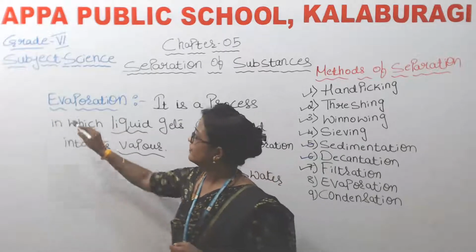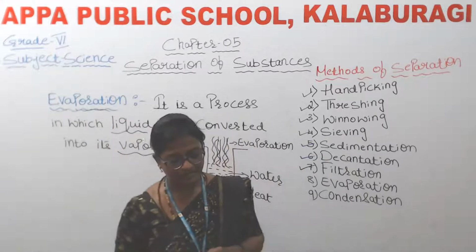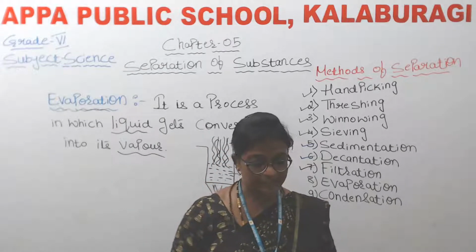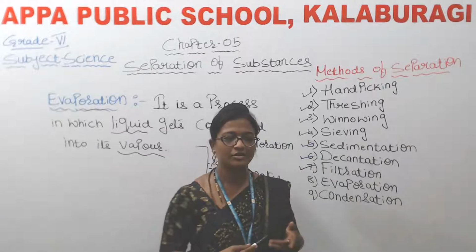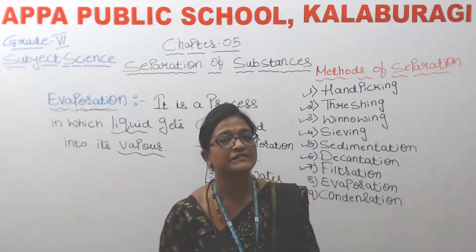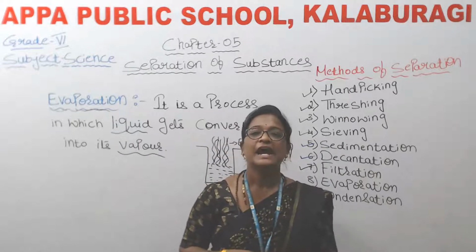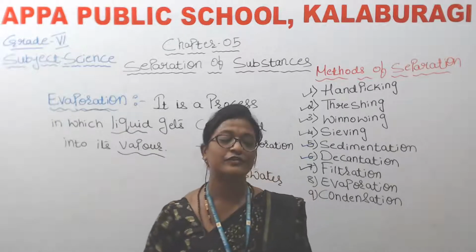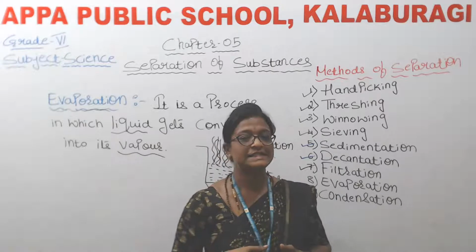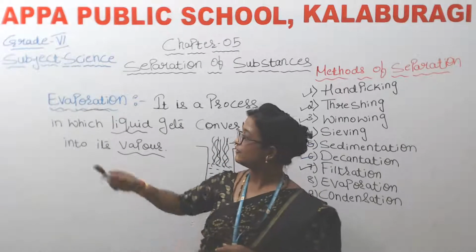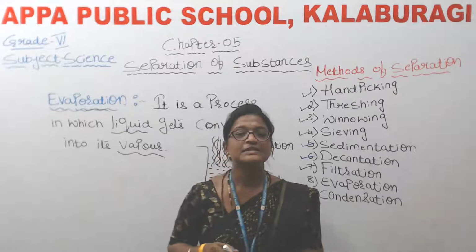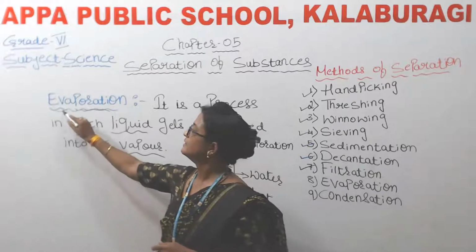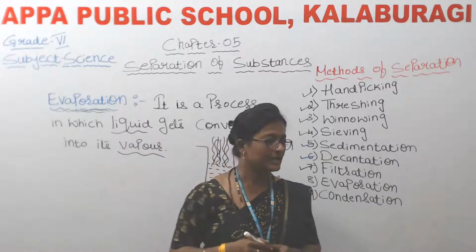So where does this evaporation take place? Evaporation can be used to separate a solid dissolved in a liquid. Later on I will show you how we can separate a solid which is dissolved in liquid. Even by the process of evaporation, salt can be obtained from salt water or sea water. So by the process of evaporation only, salt is obtained from sea water. So this is about evaporation.